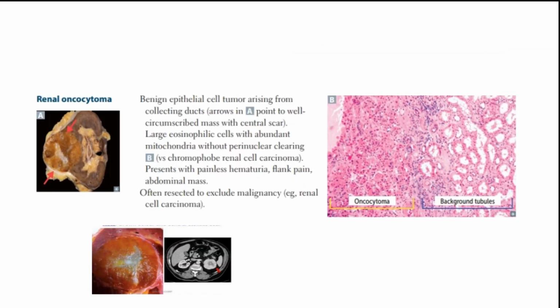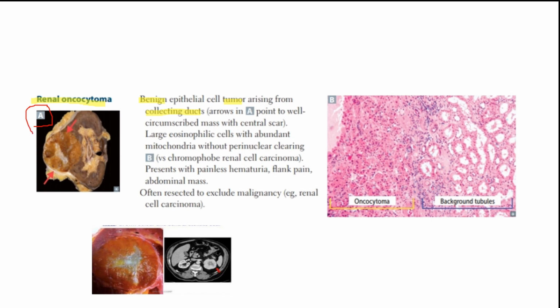In regards to renal oncocytoma, as I mentioned, this is a class of a benign tumor. We should note its origin, and it arises from the intercalated cells of the collecting ducts. Now, I'm going to be talking about the gross features and the microscopic features. In regards to the gross features, please look at the figure on the left-hand side, labeled A. Now, I'm going to mention 4 gross features.